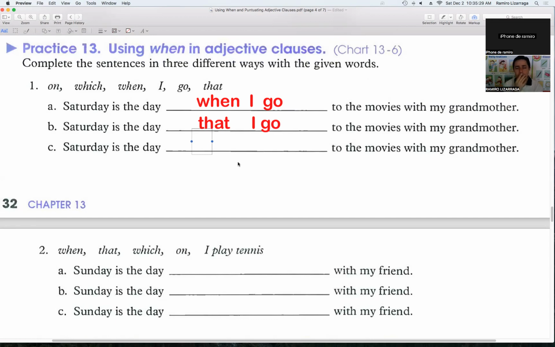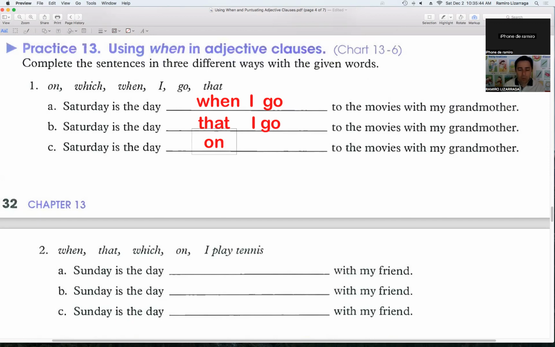Okay, do it. Don't worry. You can tell us that. Tell us. Saturday is the day on which I go to the movies with my grandmother.